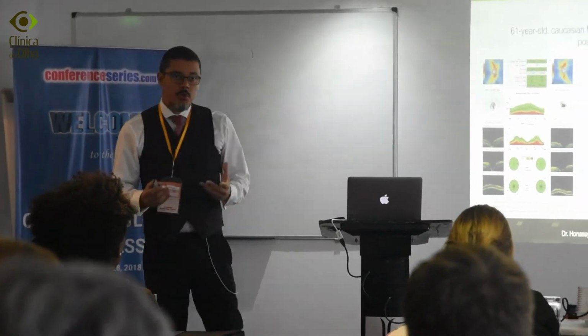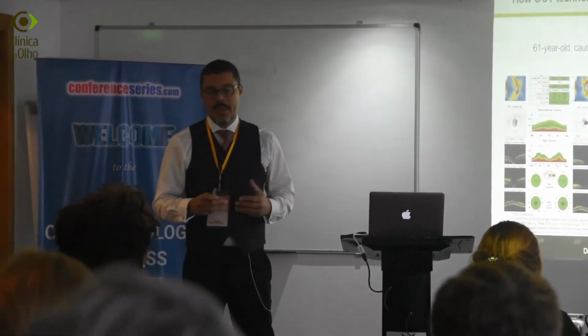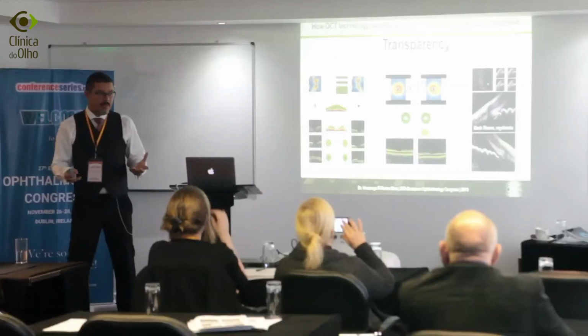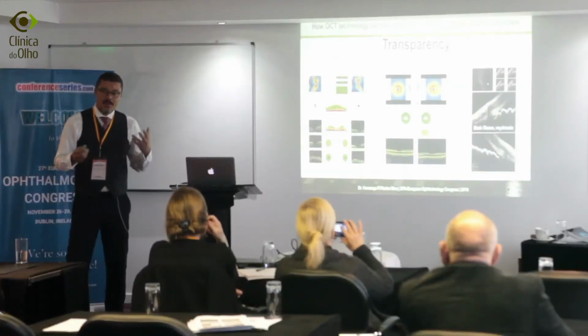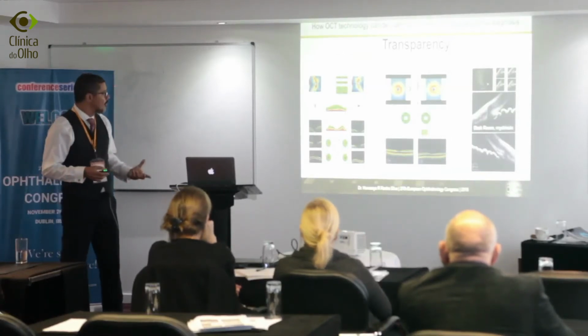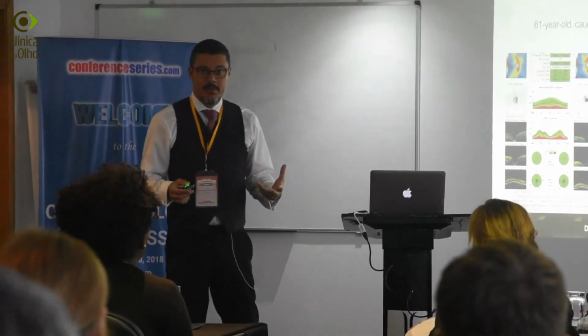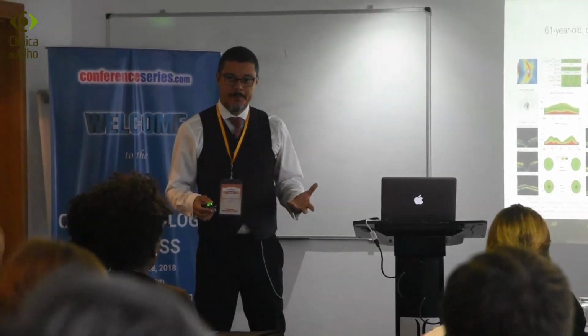Another way to use OCT, besides helping us to make a better diagnosis, is to show the patient their lesion, like in this case, a 61-year-old Caucasian female complaining of intermittent pain in the right eye.